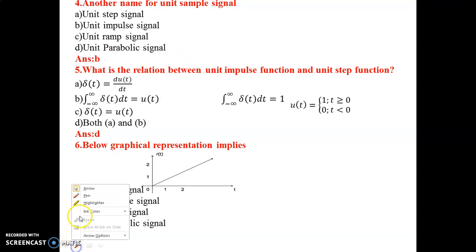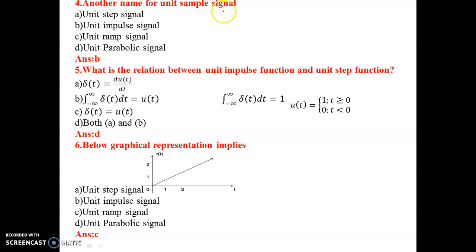So the next question is, another name for unit sample signal. Basically we have signals like unit step signal, ramp signal, impulse signal and so on. So another name for unit sample signal is unit impulse signal. Keep it in mind. Another name for unit sample signal is unit impulse signal. The correct answer is option B.